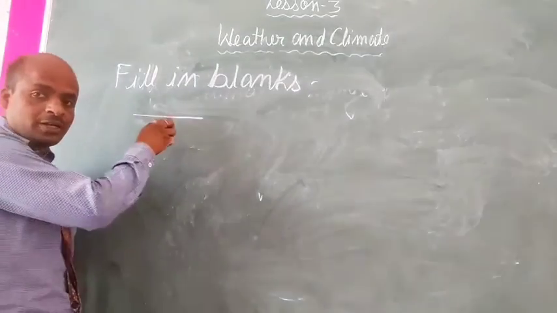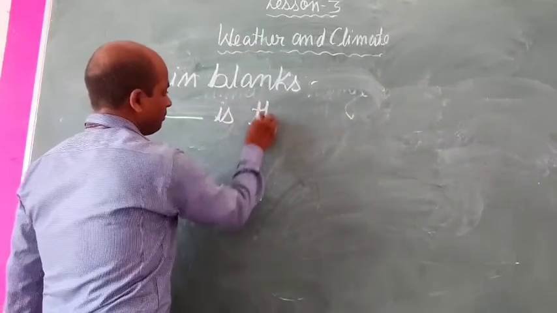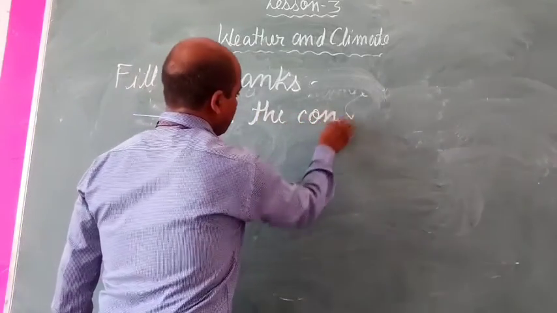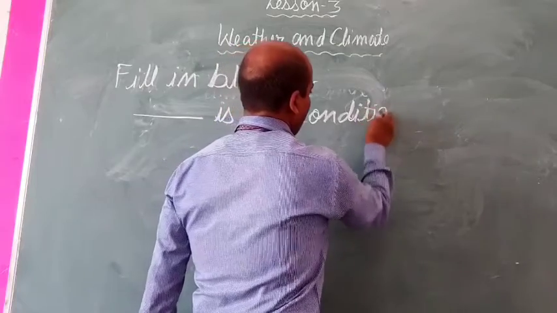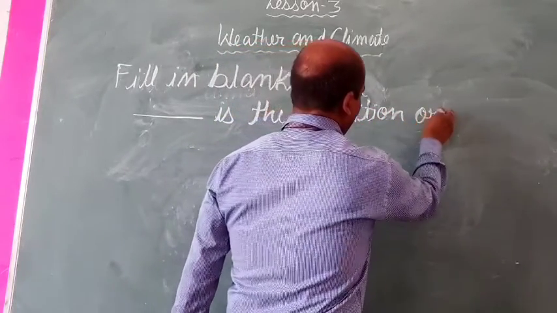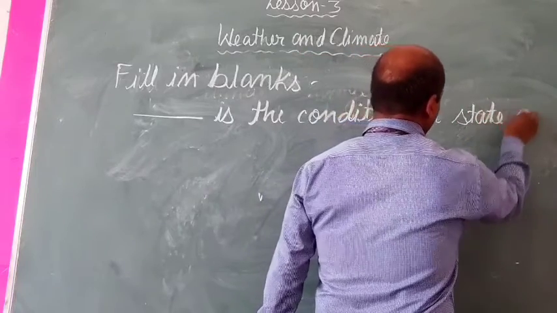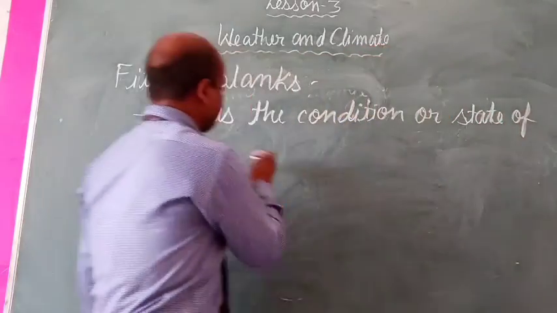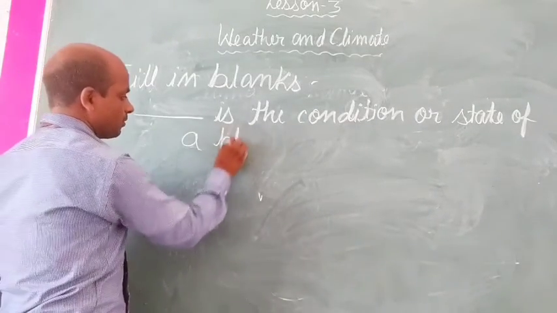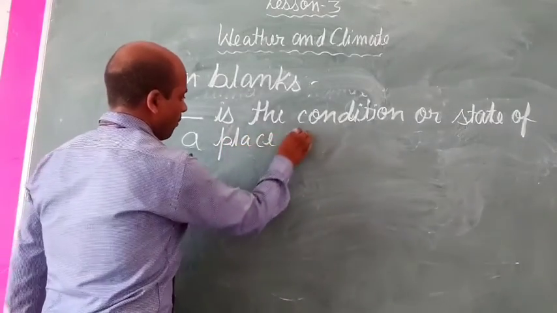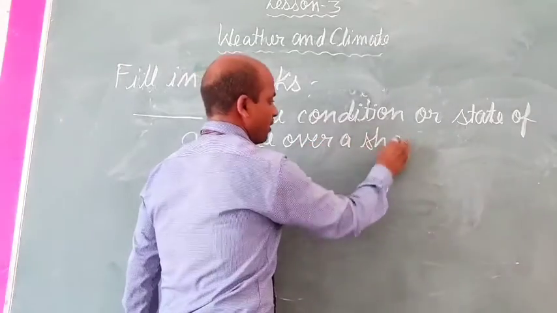This is the blank place, and now next is: the condition or state of a place over a short period of time.